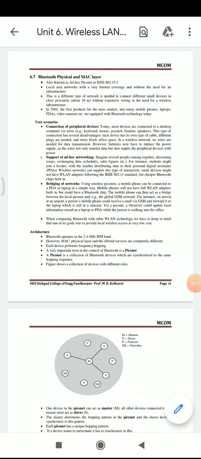Good morning everyone. Today we are going to discuss another wireless local area network, that is Bluetooth. Up till now we have seen two different wireless local area networks, that is IEEE 802.11 and HiperLAN. So in this lecture we are going to discuss another wireless local area network, that is Bluetooth.